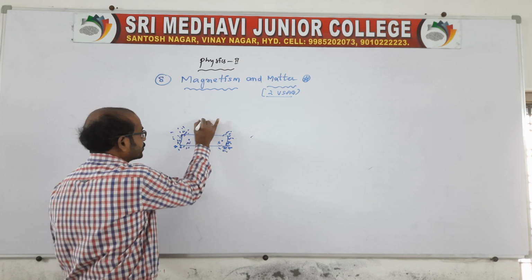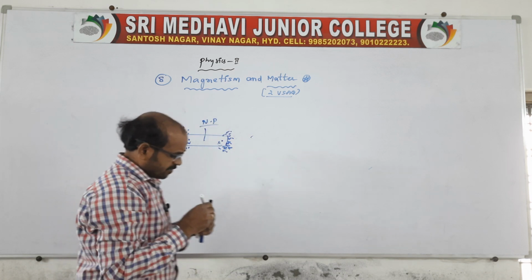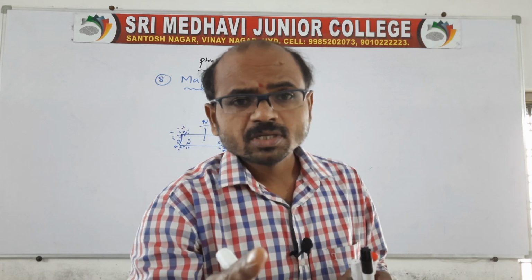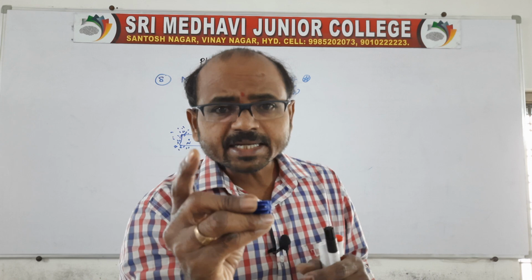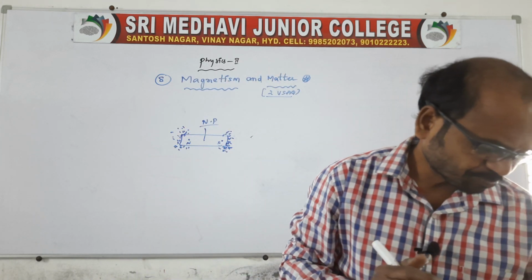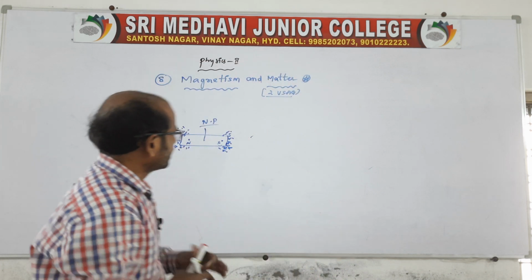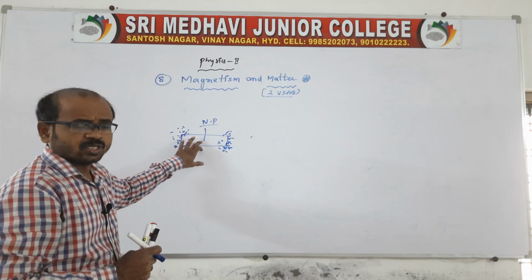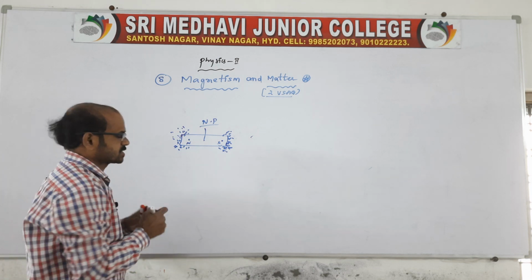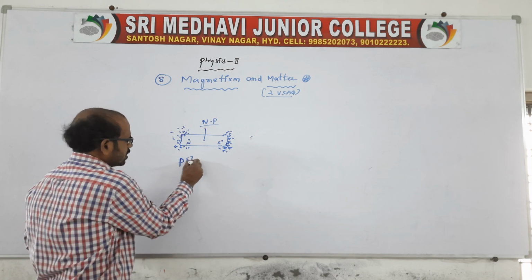That we can call the neutral point, because the attractive property shows more at the end only. At the end the power is more, but at the middle there will be less attraction. So where the property of attraction is more, that we can call the poles. Yes, we can call it the poles.